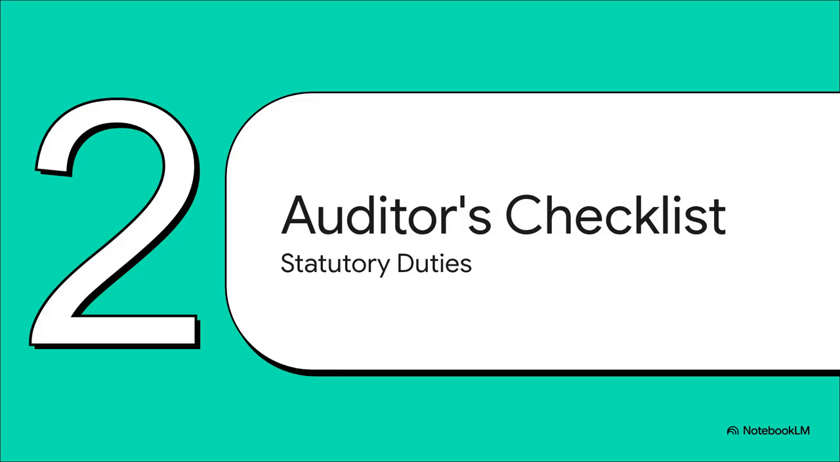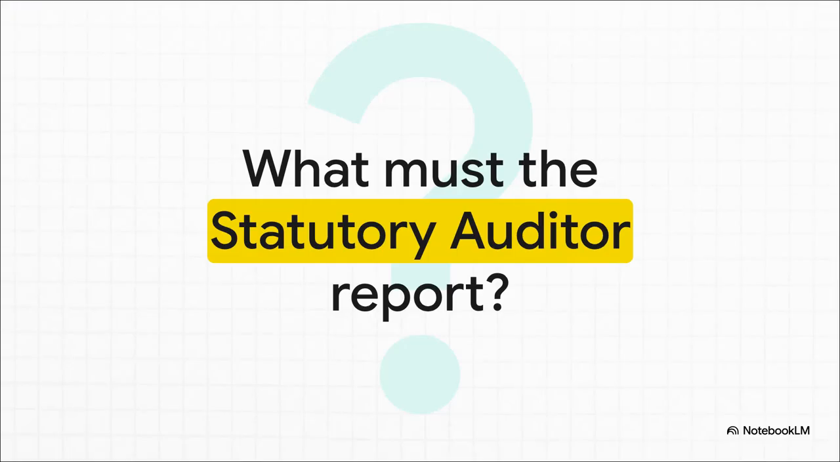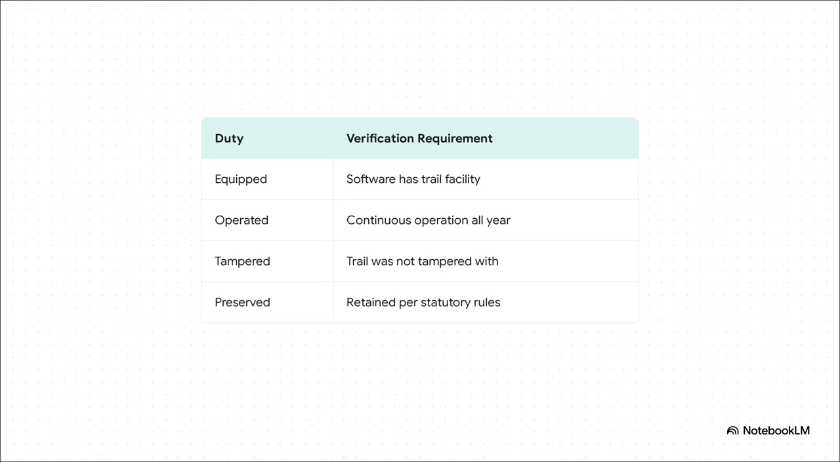Moving right along to Section 2, the auditor's checklist. Because this isn't just some internal IT headache. It turns the auditor into a full-on digital detective. So what exactly does the statutory auditor have to report to the members? It's not just checking a box saying the company bought some fancy brand-name software. The auditor actually gets a very strict checklist to enforce, and they have to ask some pretty uncomfortable questions about the software's integrity. The auditor has 4 exact reporting duties.